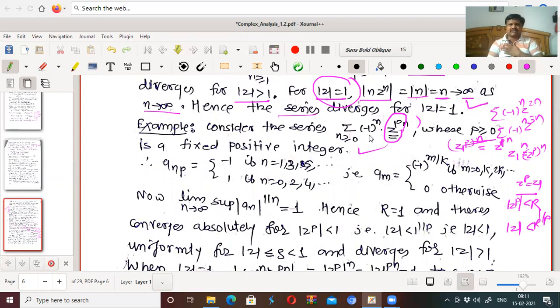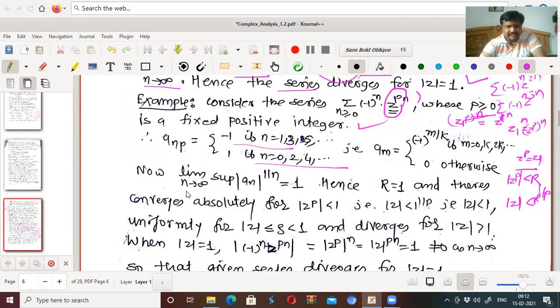So what is the first term? If n is 0, this is plus 1. If n is 1, it is minus 1. If n is 2, it is plus 1. So for even n, the coefficient is 1, and for odd n, the coefficient is minus 1. Okay, so a_m is minus 1 to the power m by k, if np is replaced by m, where m is 0, k, 2k and so on, and it is 0 otherwise.